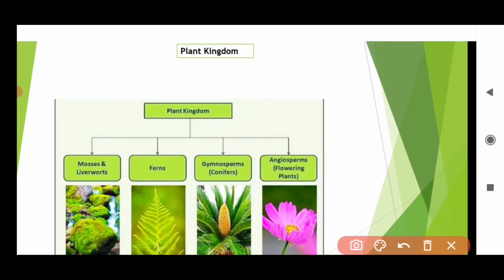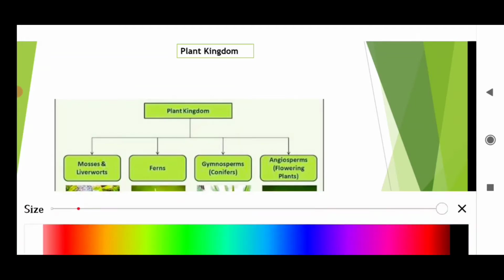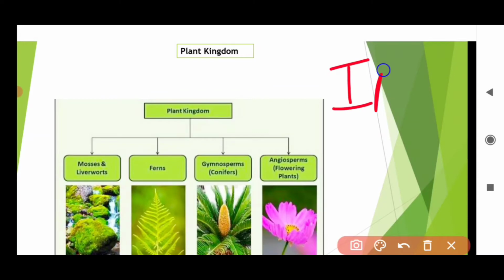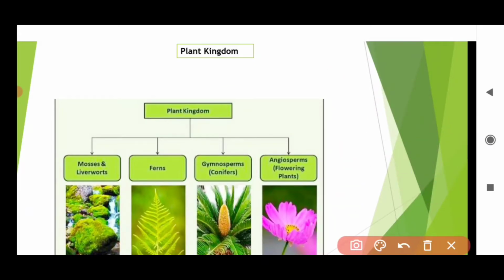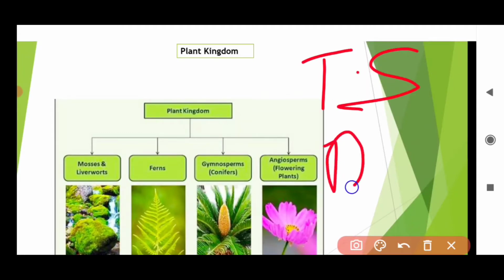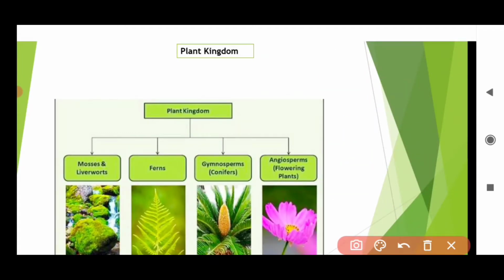This chapter is very important from the point of view of your IPE, that is, the Intermediate Public Examination, or you can say your board examinations, and for competitive examinations like the national level competitive examination NEET and state level competitive examinations like MSET. MSET is the competitive examination for states like Telangana and Andhra Pradesh. Okay, so let's start with the video.